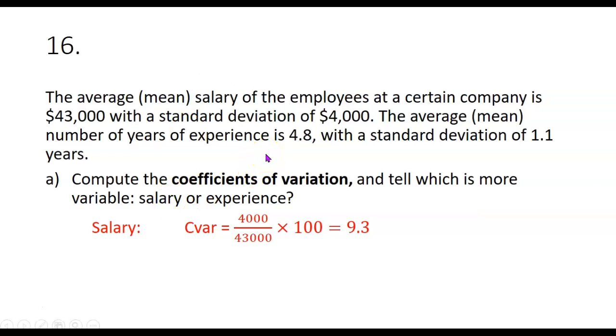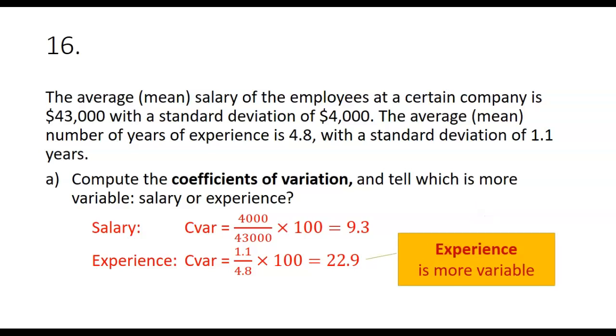And then for years of experience, the coefficient of variation would be, again, standard deviation divided by mean. That would be 1.1 divided by 4.8 times 100. Comes out to be about 22.9. So which is more variable, salary or experience? The one with the higher coefficient of variation. Experience is more variable. There's more variation, more difference, more variability in how much experience these employees have than there is in how much money they make.